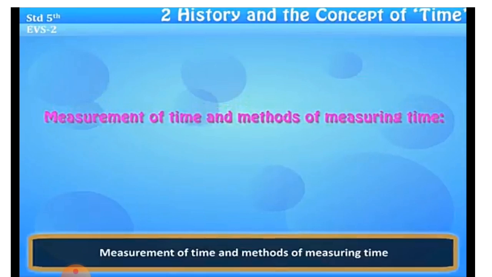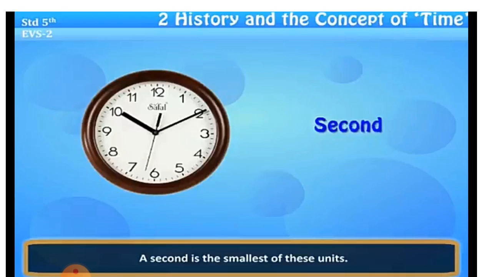Dear students, the answer is second, minute, hour, day, week, fortnight, month, year, century and millennium. Here a second is the smallest of these units.